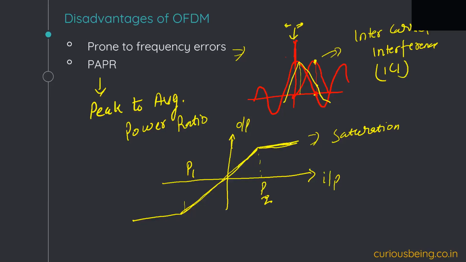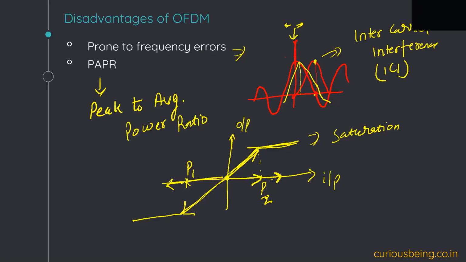Now how can I relate this to the PAPR value? Let's say I characterized my power amplifier so that this middle point is the average value, and the peak value should go only till this point. This is my input power. But if for a particular OFDM implementation PAPR is very high, the peak input power can cross this boundary.